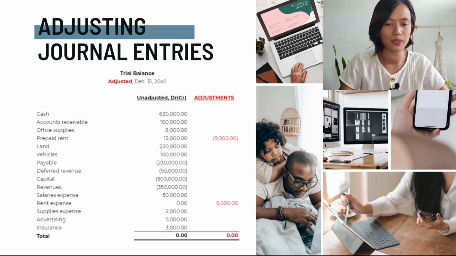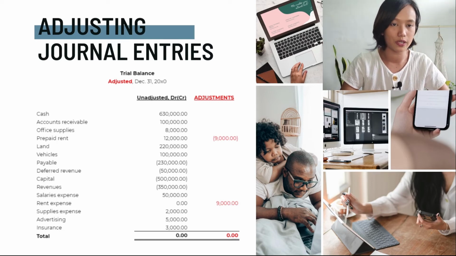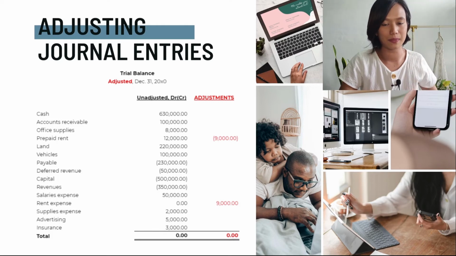So here we can see that the unadjusted trial balance has a 0 balance for rent expense because we haven't yet recorded the rent expense for the year. So we made an adjustment and recorded a $9,000 rent expense. So here is our trial balance with an adjusted trial balance and the adjustment.